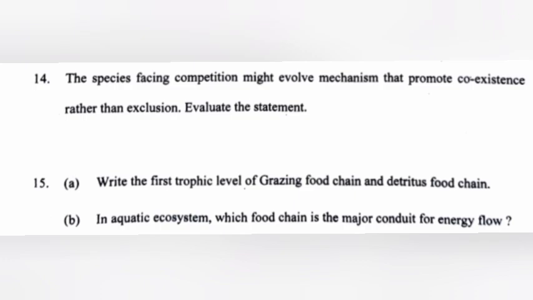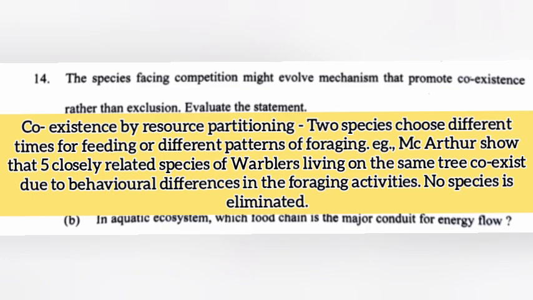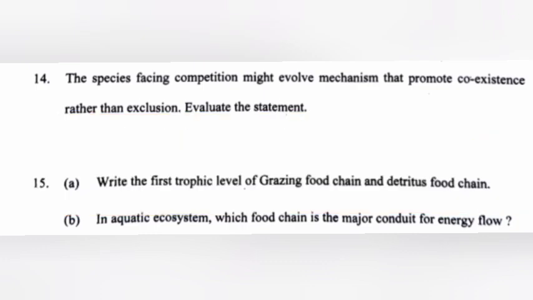14. The species facing competition might evolve mechanisms that promote coexistence rather than exclusion. Evaluate the statement. Answer. Coexistence by resource partitioning. Two species choose different times for feeding or different patterns of foraging. Example. MacArthur showed that 5 closely related species of warblers living on the same tree coexist due to behavioral differences in the foraging activities. No species is eliminated.